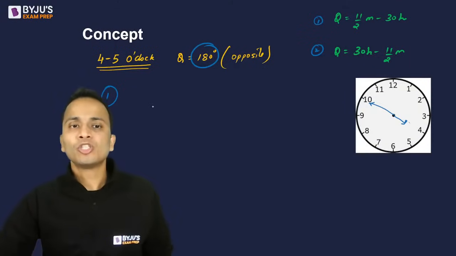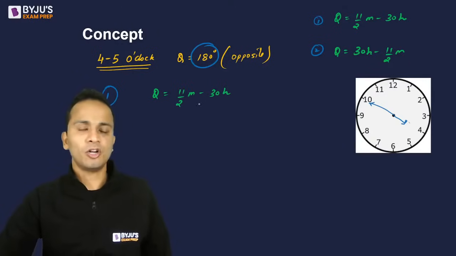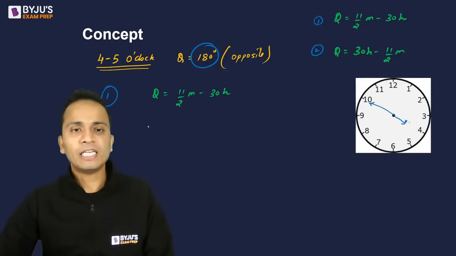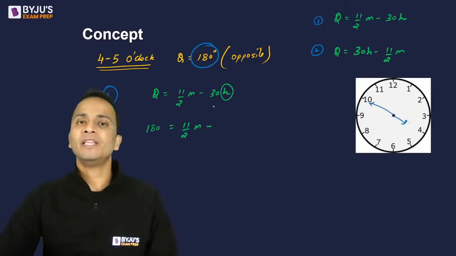According to the first formula, theta is equal to 11 by 2 m minus 30h. Now in the question, theta is given to us. Theta is 180. That is equal to 11 by 2 m minus 30h. Now the value of h is also given in the question.